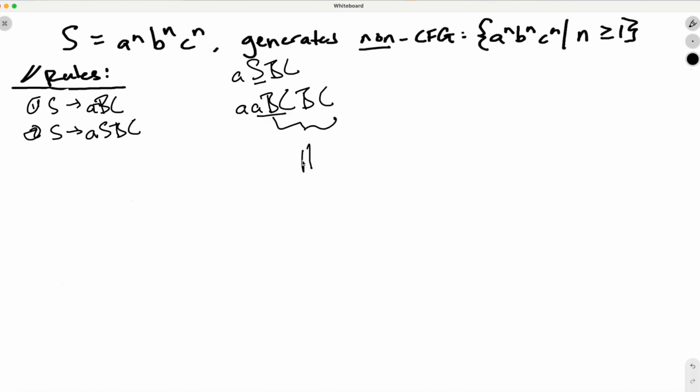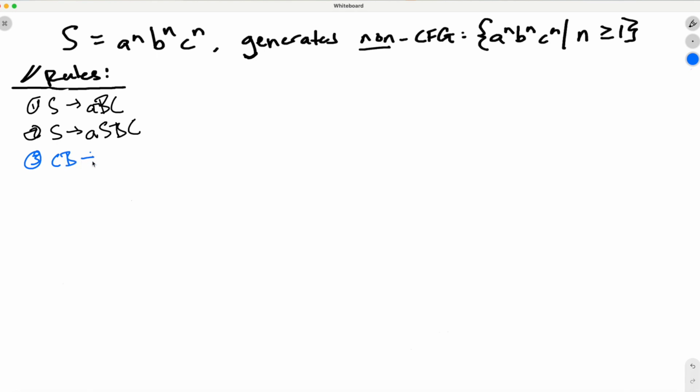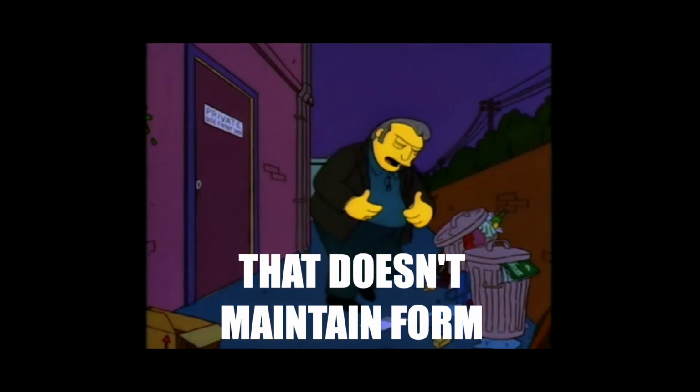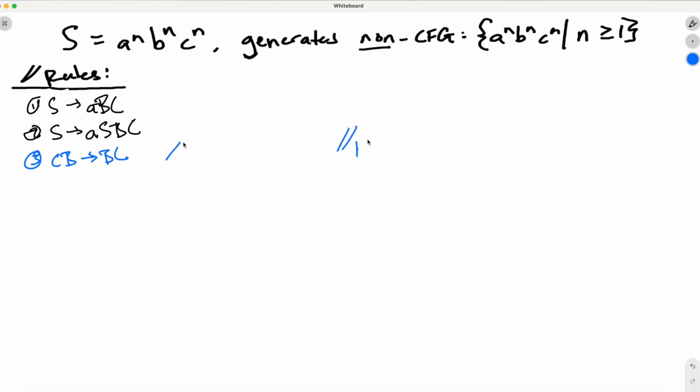When we pull out all the A's at the start, you can see that the rest of our string is pretty jacked up. That means for our next couple of rules, we need a way to preserve the order of the original string. So let's make that happen. Rule 3 is just going to switch CB to BC. Hey, wait a minute. In theory, that sounds like a great idea, but in practice, not so much.